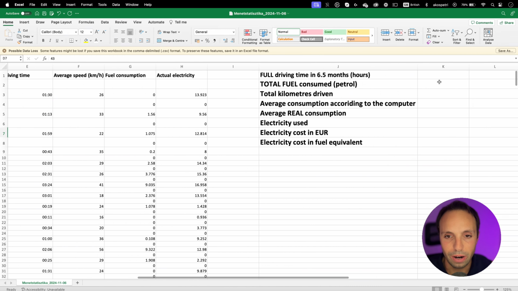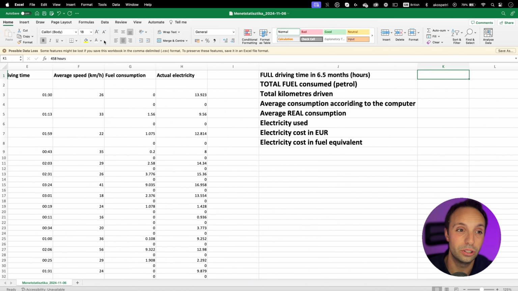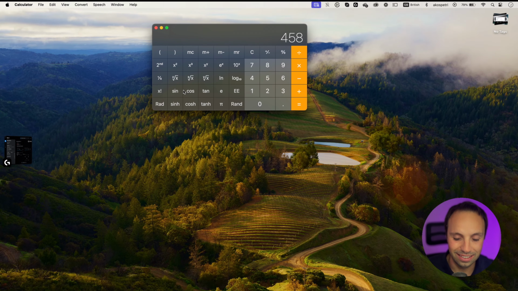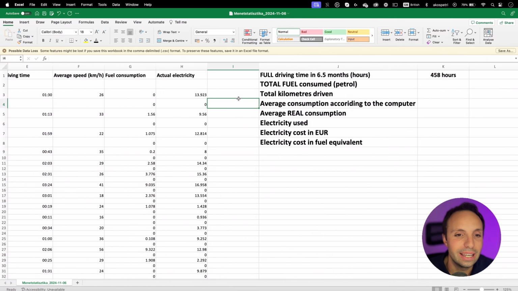So my full driving time in 6.5 months was 458 hours, guys. 458 hours. And let's calculate it together, right? 458 hours in 6.5 months. So if you divide it by 6.5, then it gives you that it was 70 hours in 1 month. Now, if we calculate 7.5 working hours a day, that means that I spent over 9 working days in the car per month. It may sound a bit too high, but it depends on, you know, what you're using the car for.